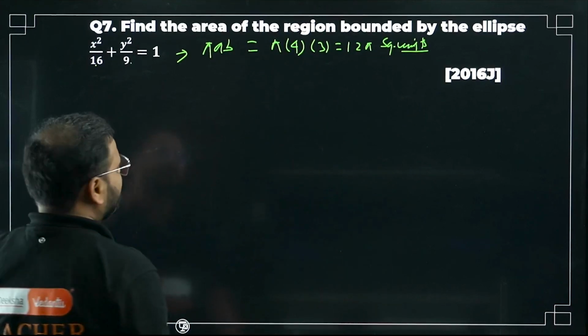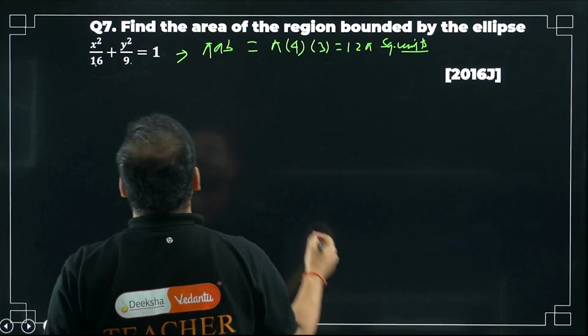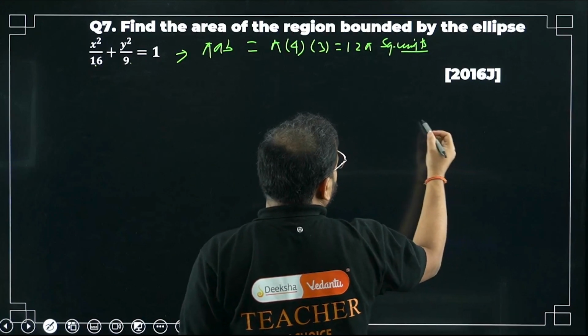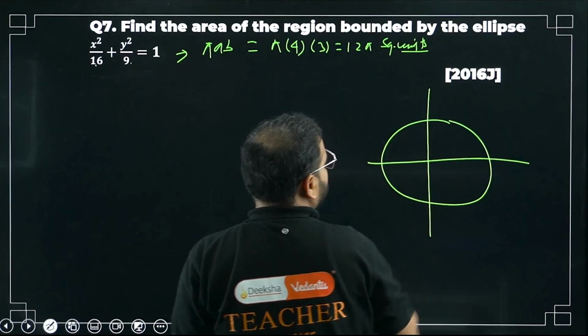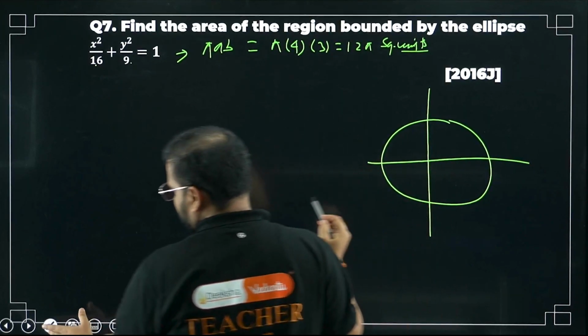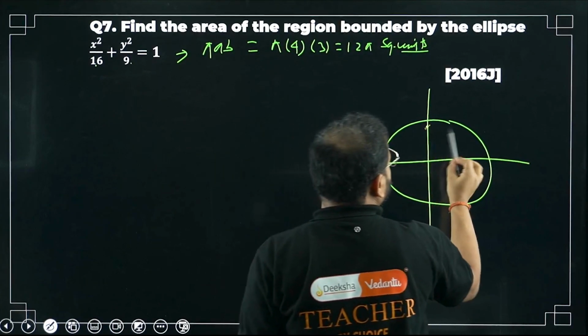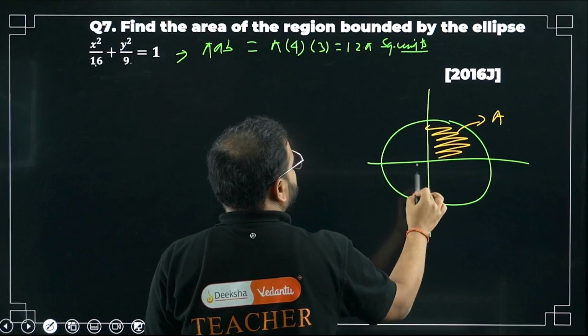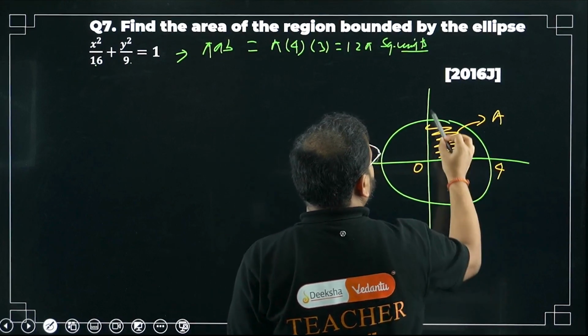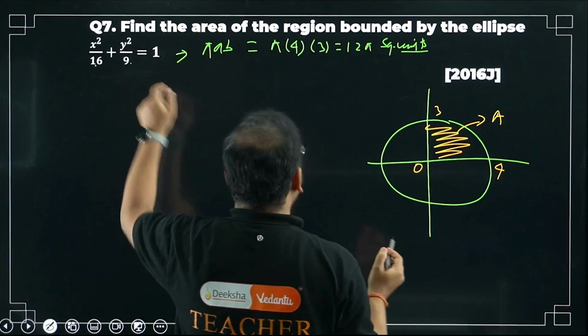Okay, but how can you solve it? Please check. Same way, do one thing. Write like this. Ellipse is here. Okay, ellipse. Again, all symmetric. So take this to be A. Okay, from where to where, bacha? This is 0. This is 4. This is 3. Again, make the subject to be Y.